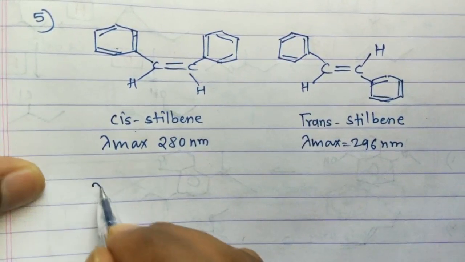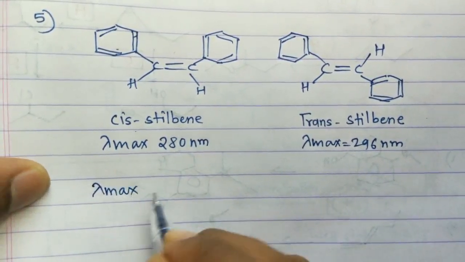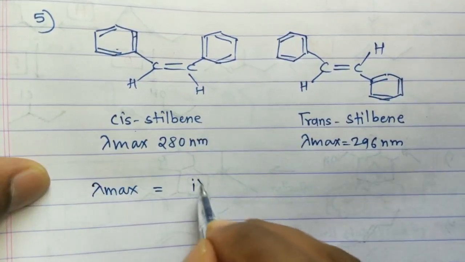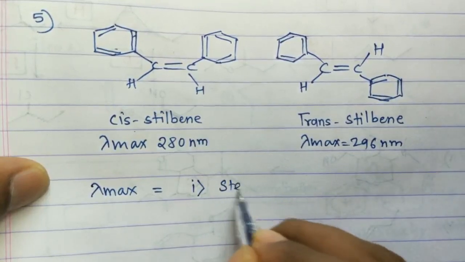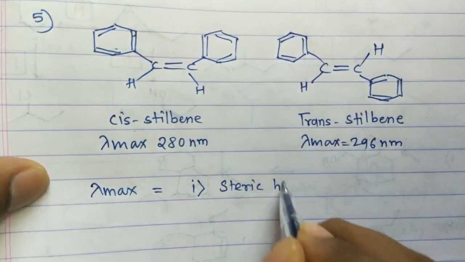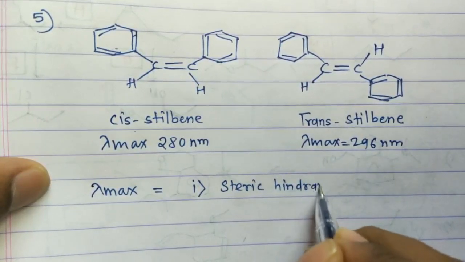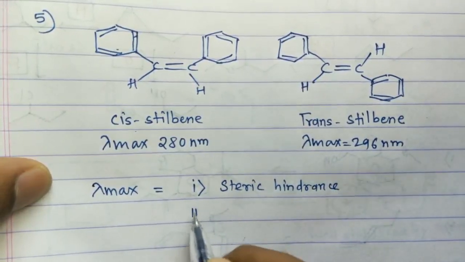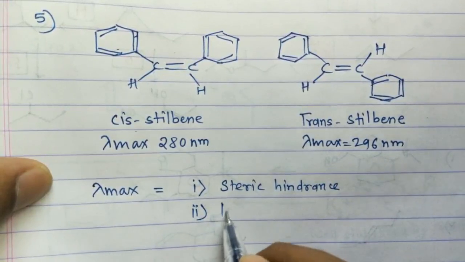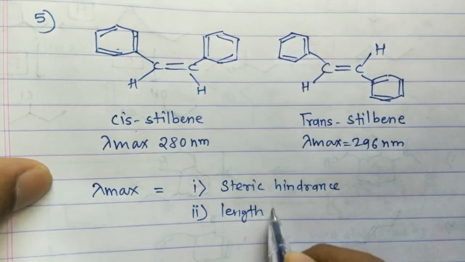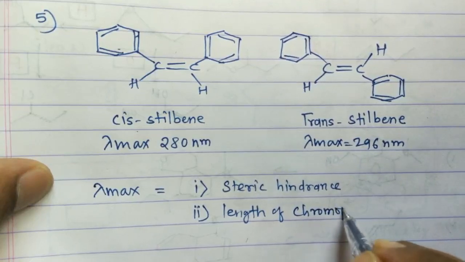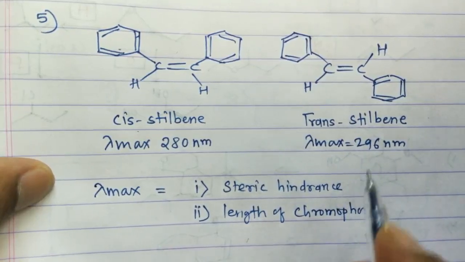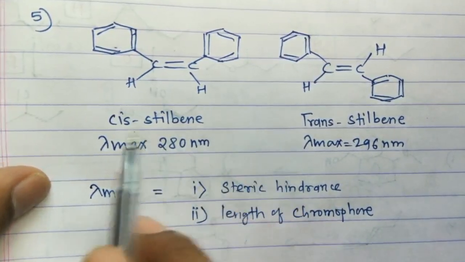Lambda max value depends on two factors. First factor is steric hindrance, and second, length of chromophore. So let's check both the factors in this compound.